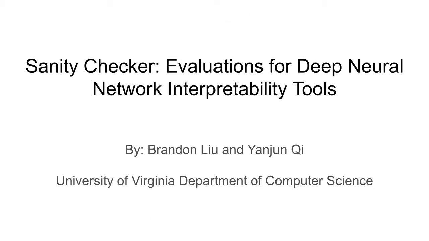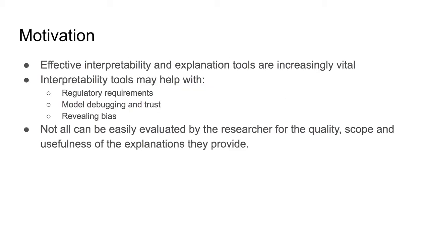This is Sanity Checker, a Python library built to allow researchers to evaluate deep neural network interpretability tools. Effective interpretability and explanation tools are increasingly vital in today's society. Interpretability tools can help with regulatory requirements, model debugging, and general trust from the public, and also revealing bias.